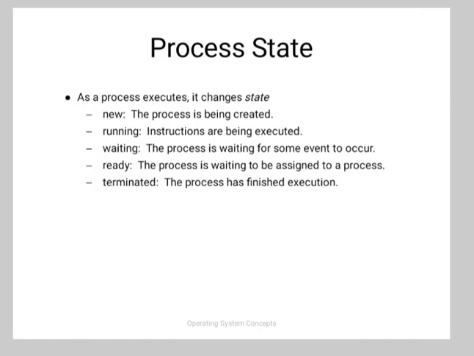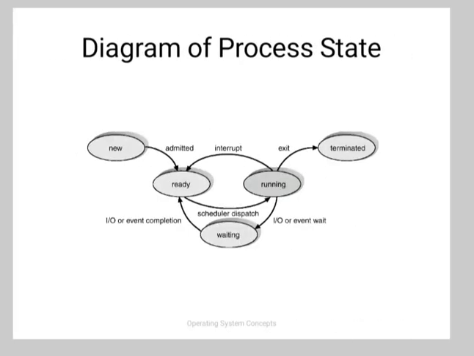Which we have already seen. So new means the process is being created, running means instructions are being executed, waiting means process is waiting for some event to occur, ready means the process is waiting to be assigned to a processor, and terminated means the process has finished the execution. So a general form of the process state transition diagram is shown here.